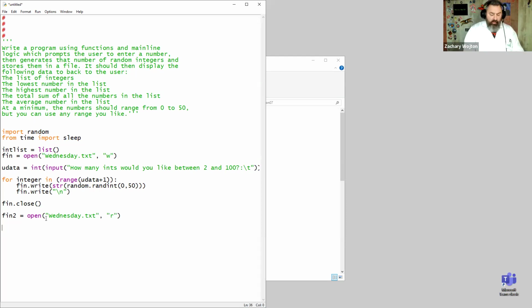So now that we have it read in, we could say for each line in fin2, and now here's where we could append to the original empty list we created up here, int list.